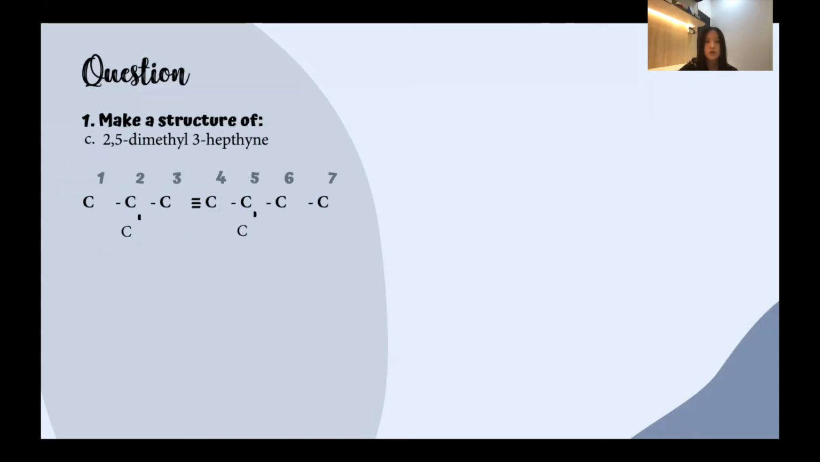Next, we are going to add the hydrogen atoms to fulfill the bond of carbon atoms. And this is the structure of 2,5-dimethyl-3-heptyne.